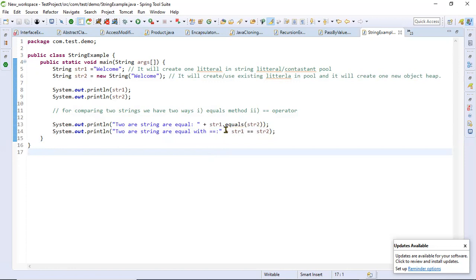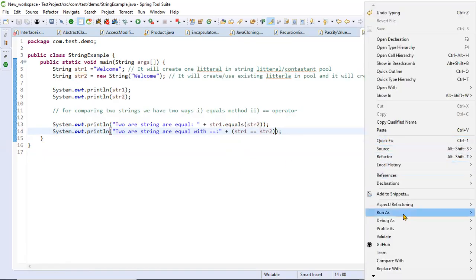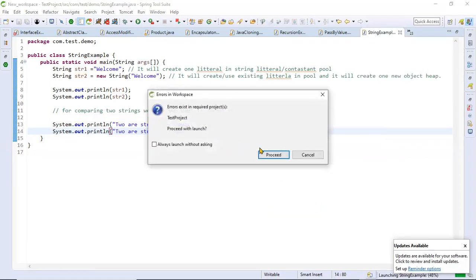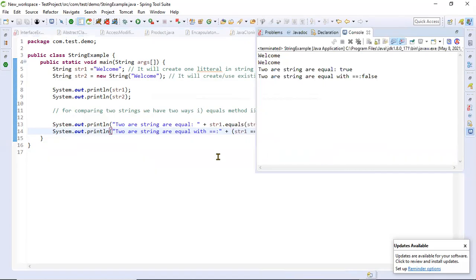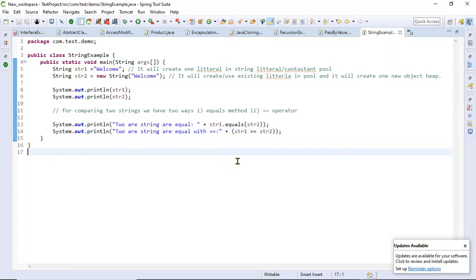Not in the string, in parentheses. Yes, you're right, Sayed. It might be thinking it is part of the string, so that is the reason it is skipping.